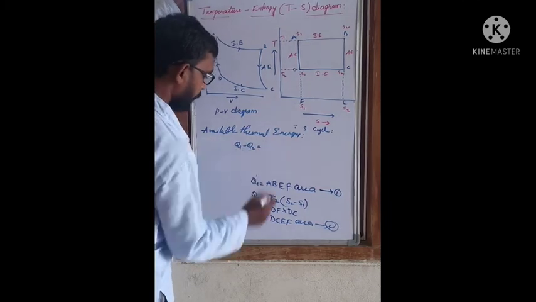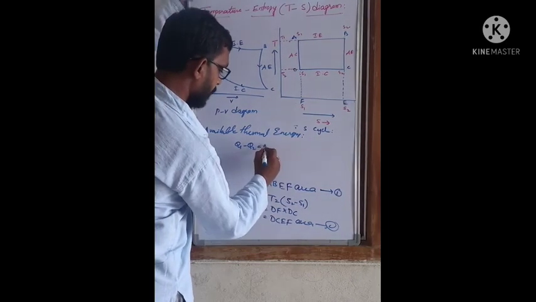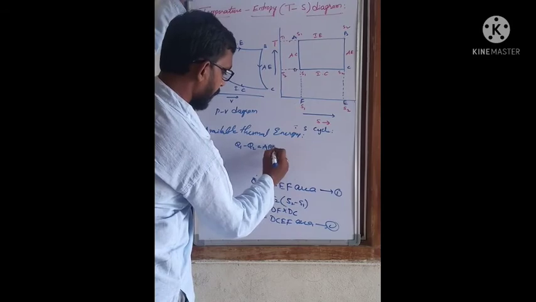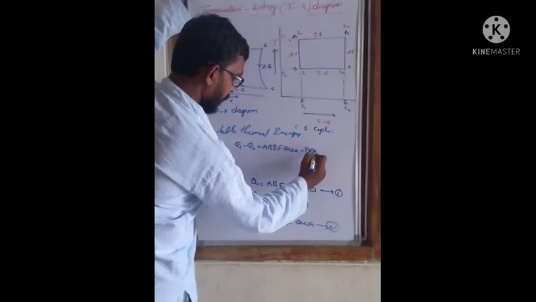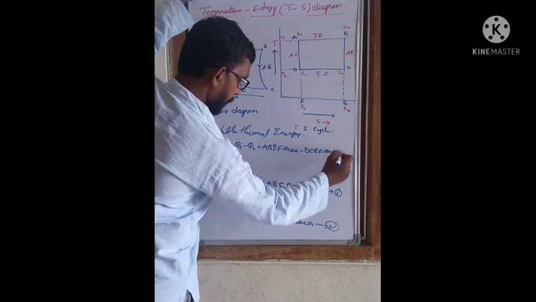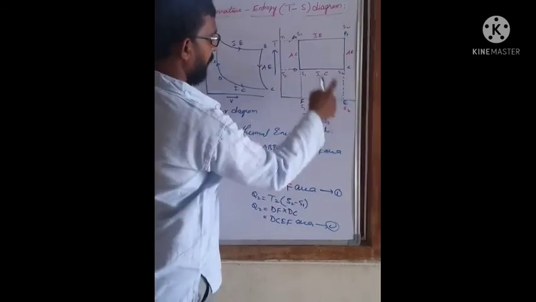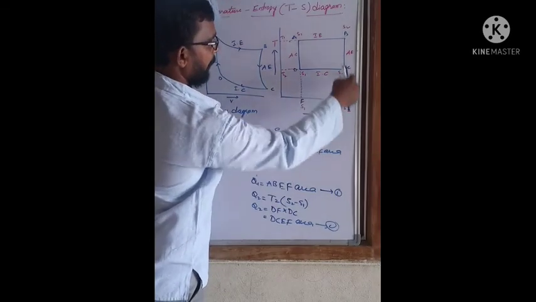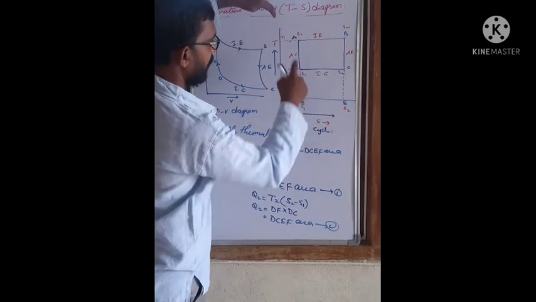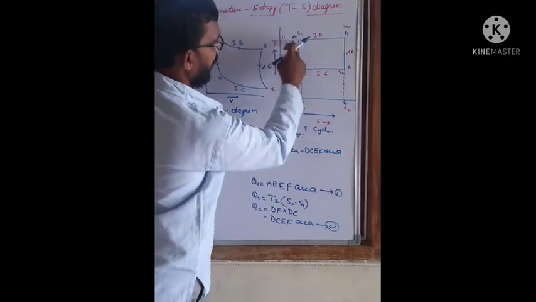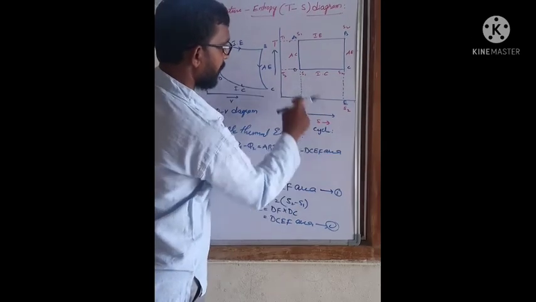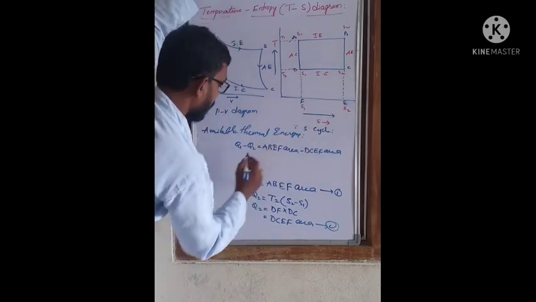Available thermal energy is Q1 minus Q2. Let us subtract these two areas: ABEF area minus DCEF area. See there? So finally what do we get?